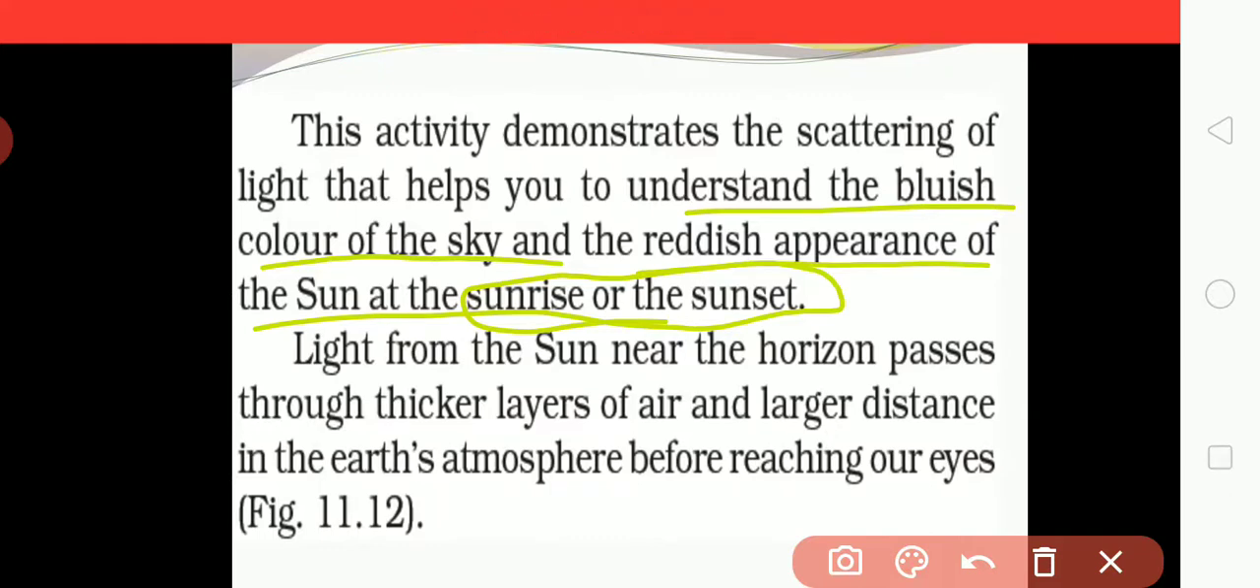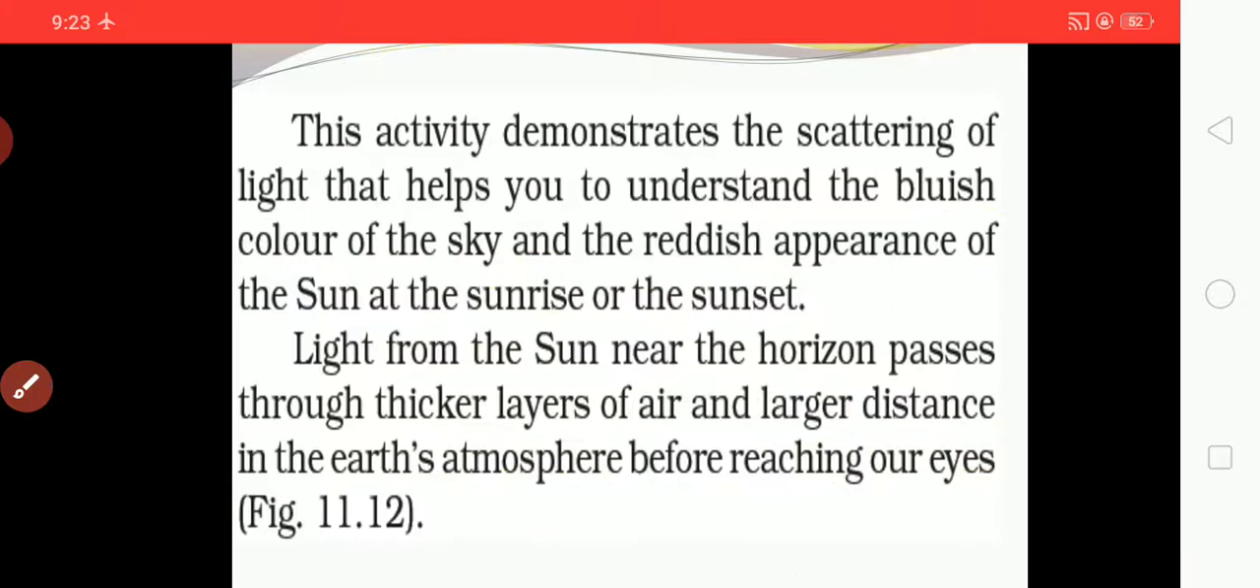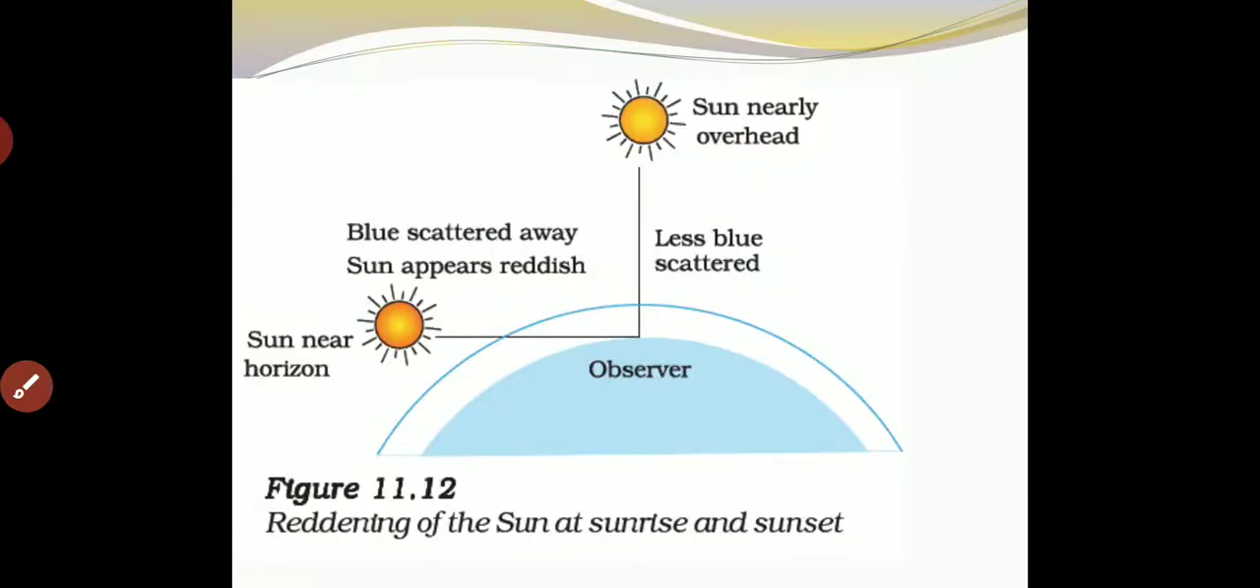Now the light from the sun near the horizon passes through the thicker layer of air and a larger distance of the Earth's atmosphere before reaching our eyes, as you can see in figure 11.12. When the sun is nearer overhead, less blue is scattered. But with the sun near the horizon, what will be seen? Blue is scattered away, and the sun appears reddish.